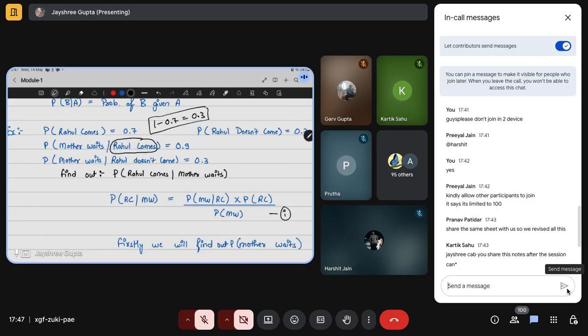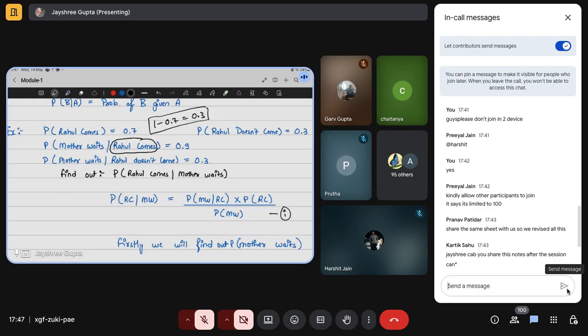Secondly, we are given the probability that mother waits. Means Rahul comes and the mother is waiting. The event of Rahul coming home has already happened and the mother was waiting. So that probability is 0.9. And secondly, Rahul doesn't come, but mother still waits. It is given by 0.3. Did we get it? What all the data are we given with?